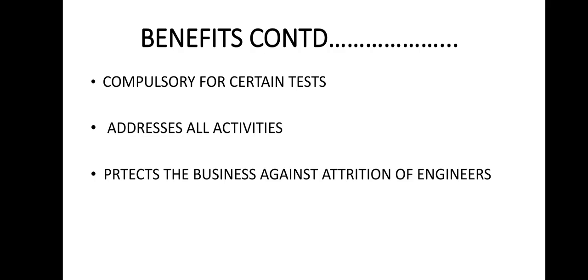Basically, it is also protecting the organization in terms of attrition of test engineers. So what does it mean? Automation can be used as a knowledge transfer tool to train your test engineers on the product, since it has a repository of different tests for the product.